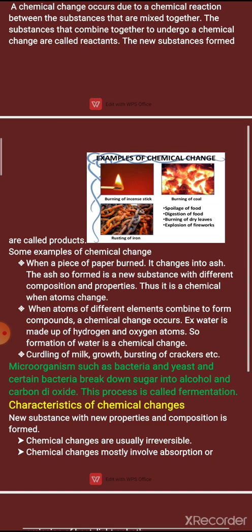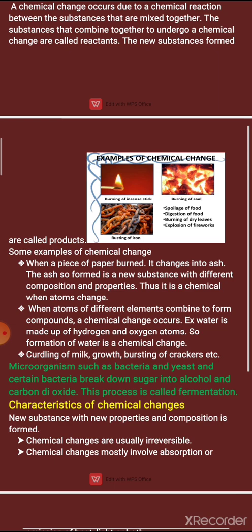Now here we can take example of water. We know that formula of water is H2O. So that means two atoms of hydrogen and one atom of oxygen combine together and form water. So this water is a compound because it is made up of two different types of atoms.